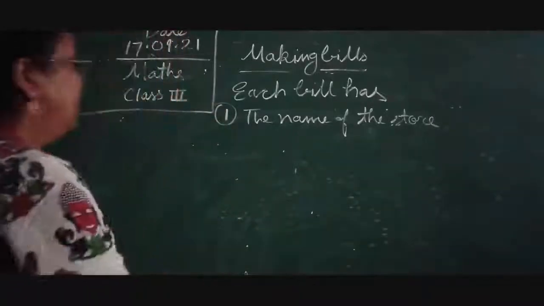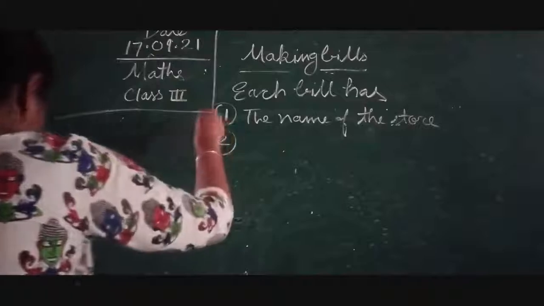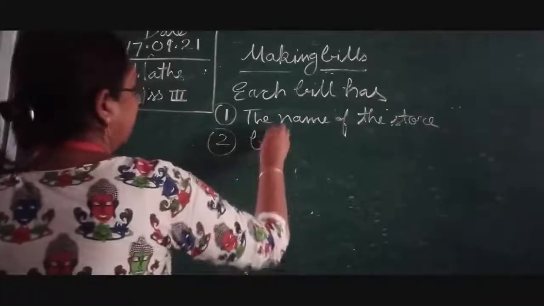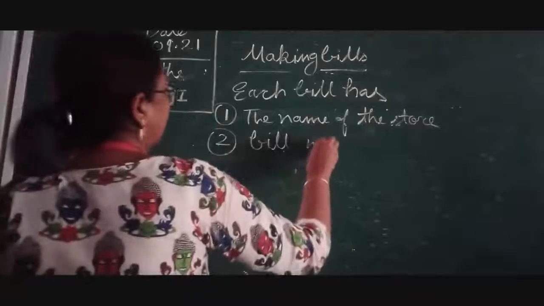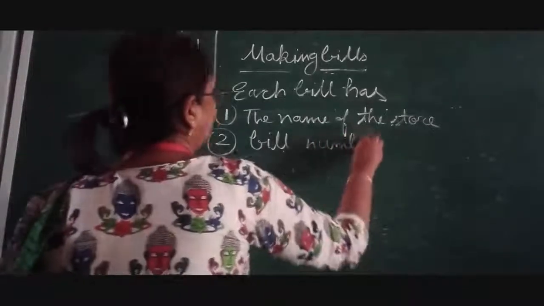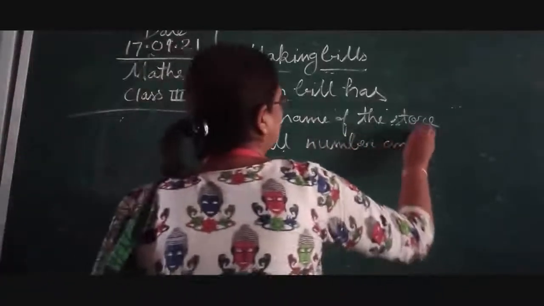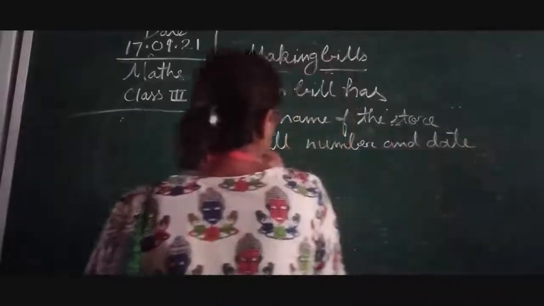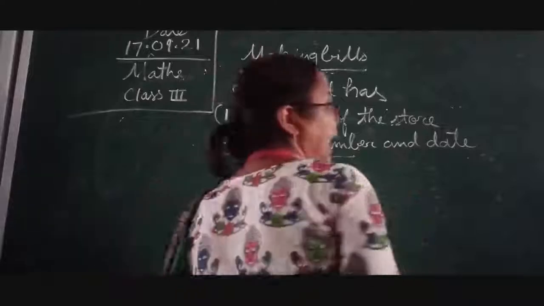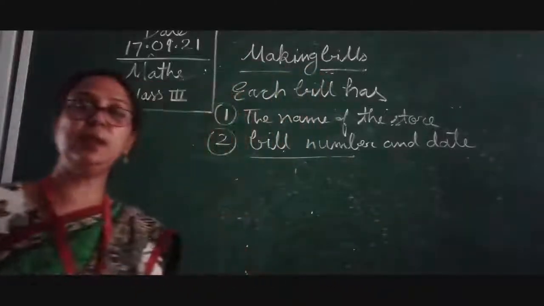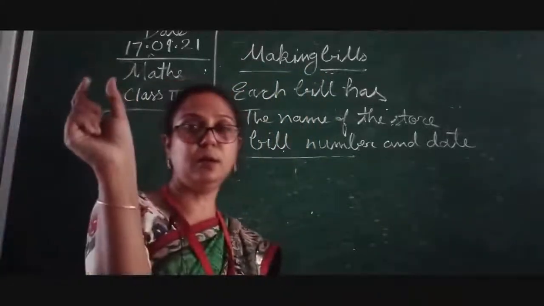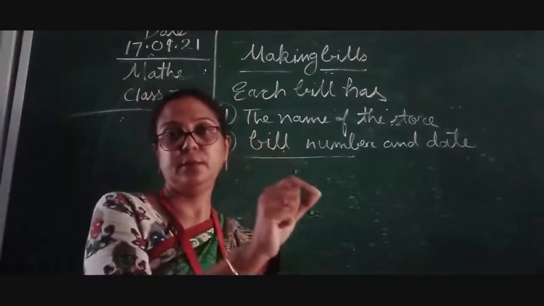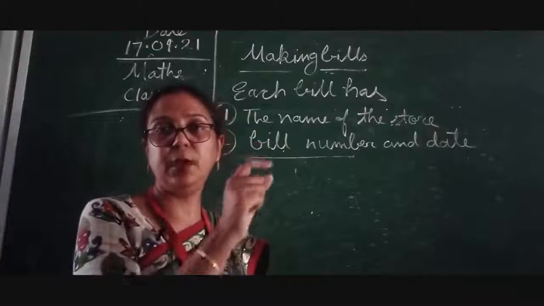Now the second thing which is important for any bill is the bill number and date, children. This is also very, very important. If you have seen any bill, you can see at the corner or somewhere it is mentioned bill number 2, bill number 3, bill number 4.